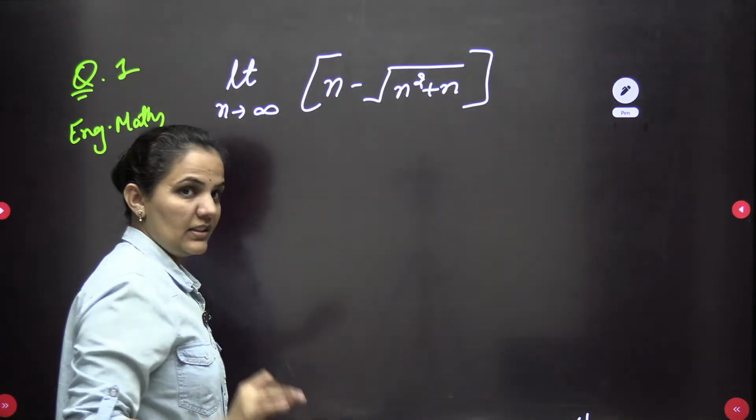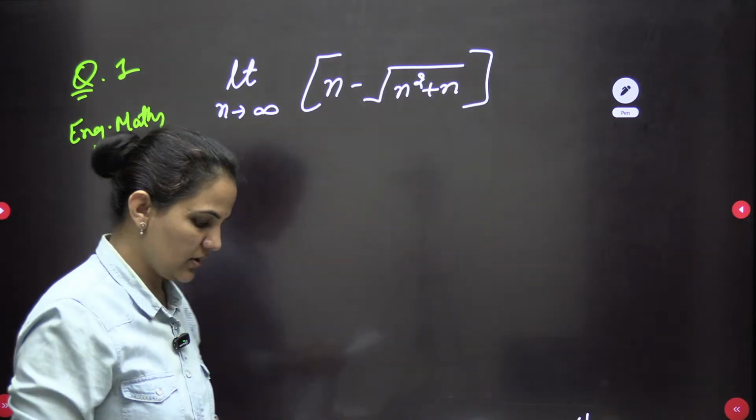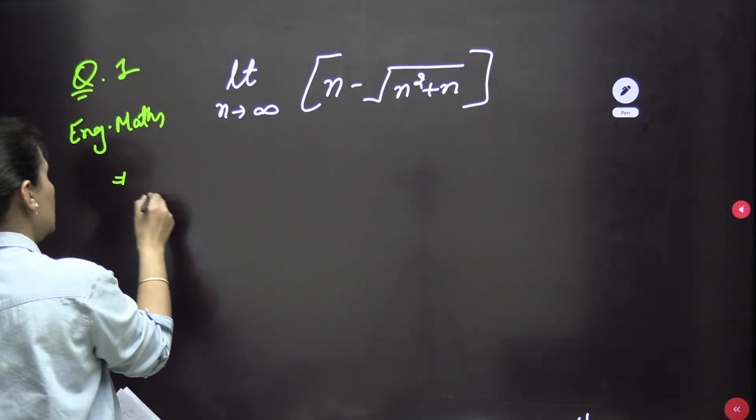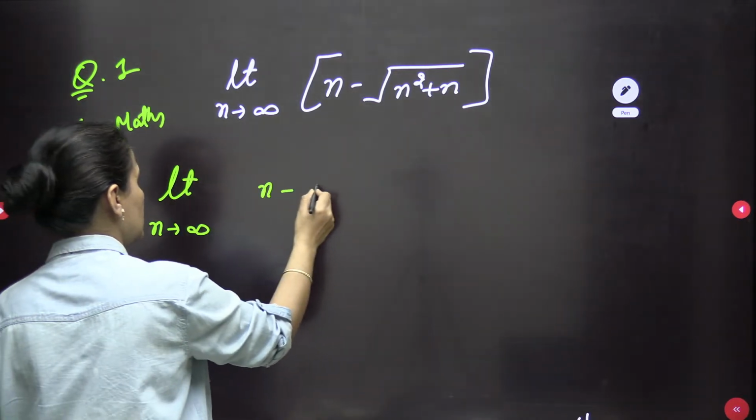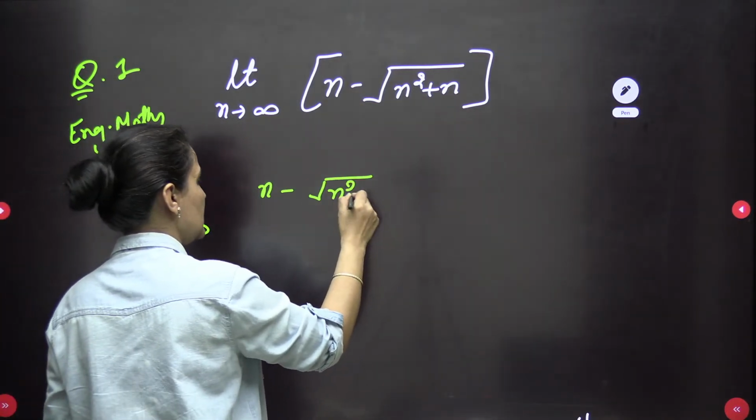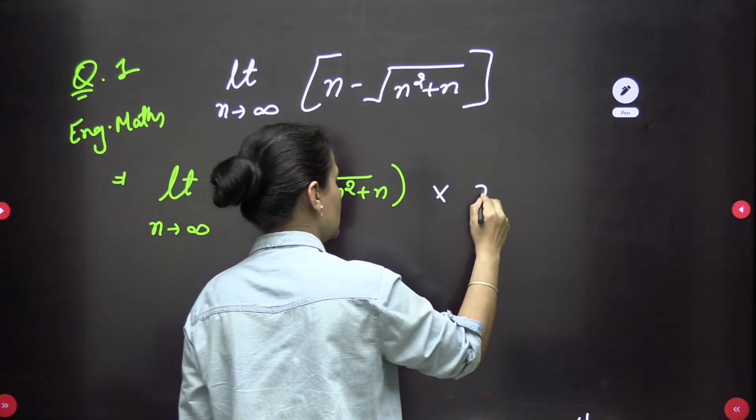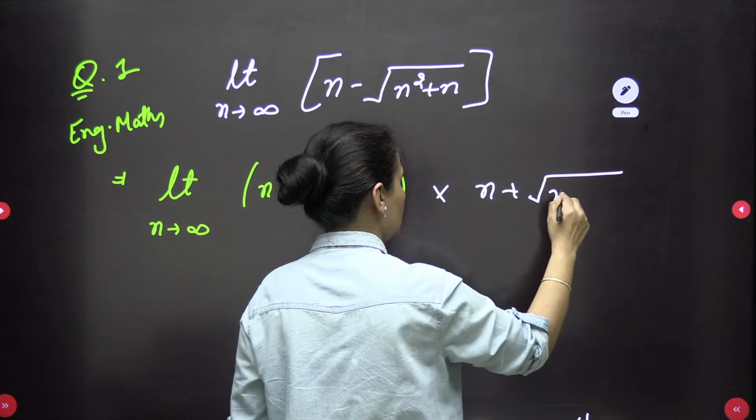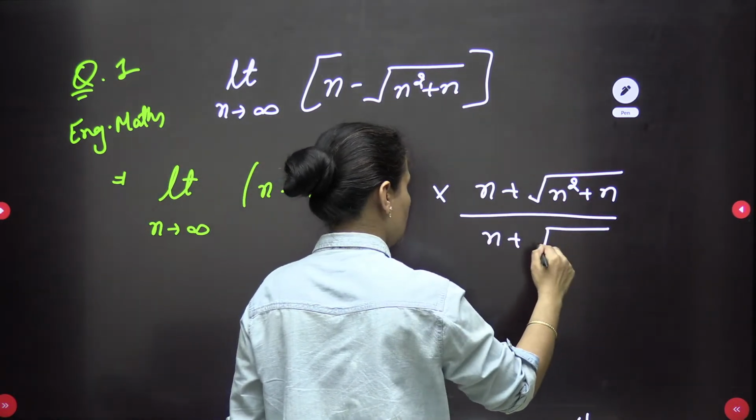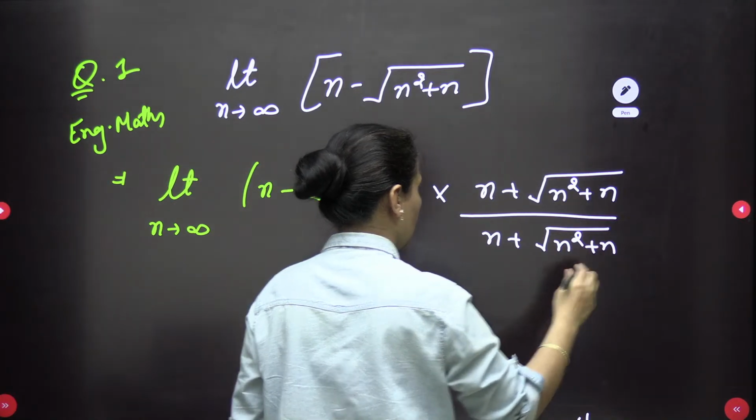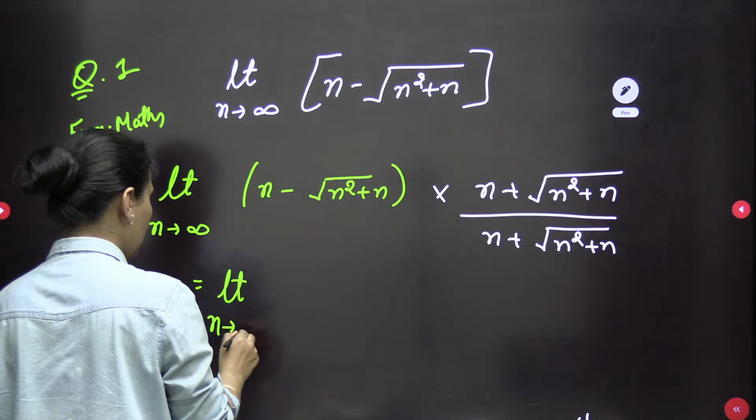The same pattern was asked yesterday in electronics. Here very easily we can solve limit n tends to infinity. What we need to do is rationalization: multiply and divide with the opposite sign. So this will be n plus root of n square plus n, divided by n plus root of n square plus n. All right, a minus b, a plus b we are having here. We can solve limit n tends to infinity.